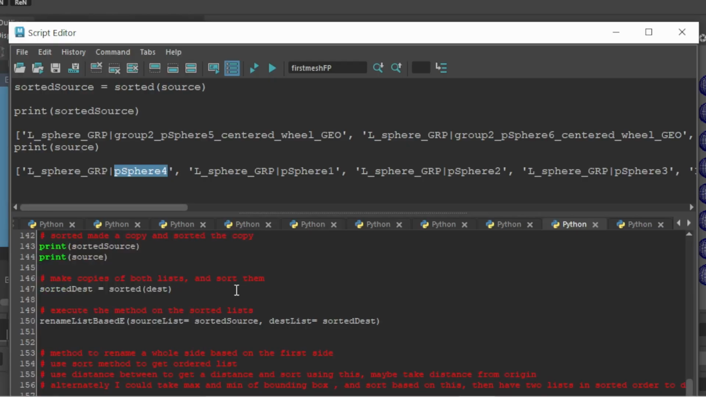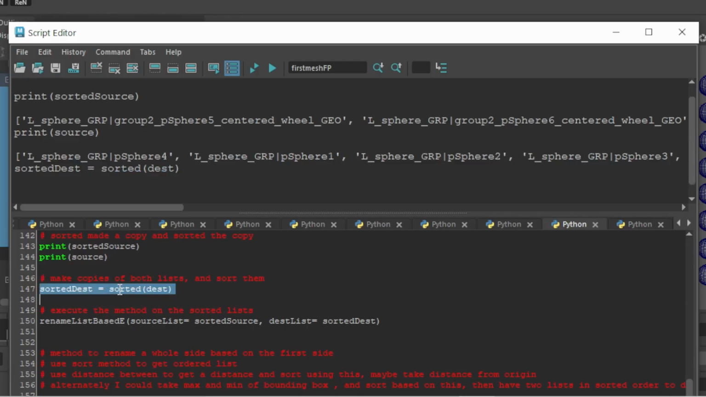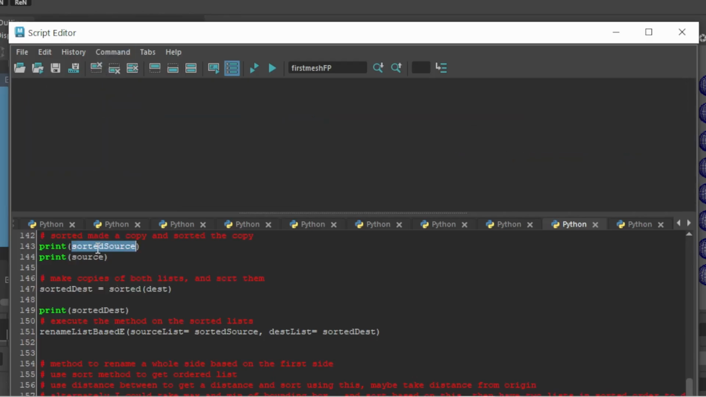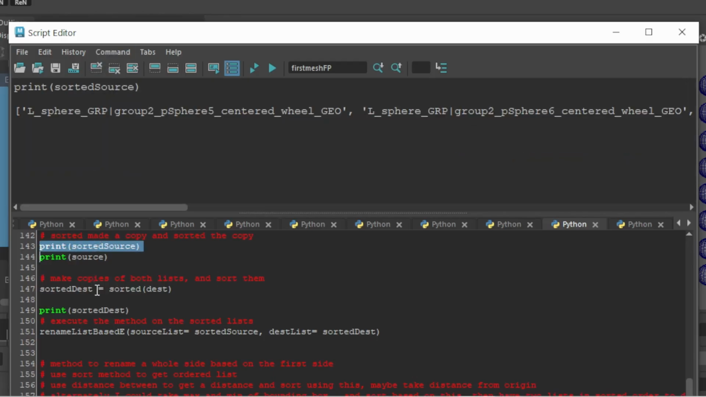So if we want to make copies of both lists and then sort them, okay, so we've already made a copy of source and sorted it and made a new variable. Let's do the same for destination. Okay, so what do you gain by that? Well, now you've put them both in the same order, assuming that their names are the same. So if we print the sorted destination list and we print the sorted source list, they should be in the same order now.